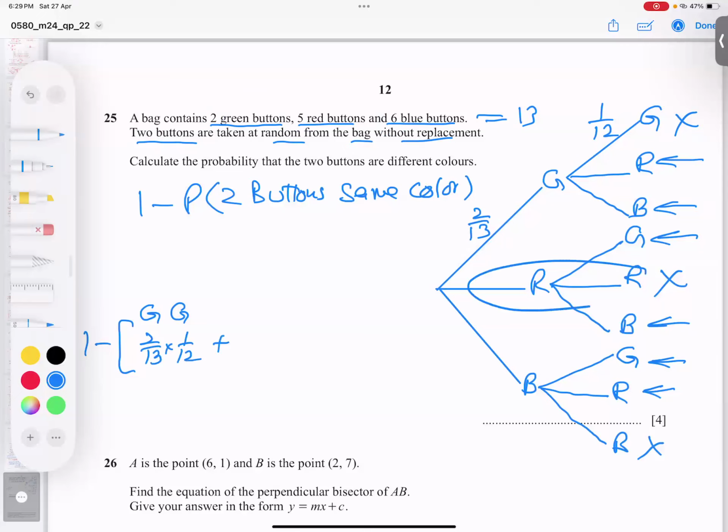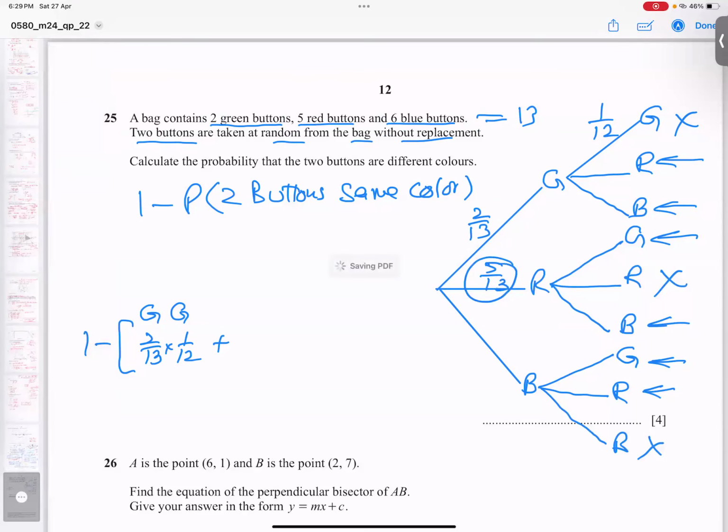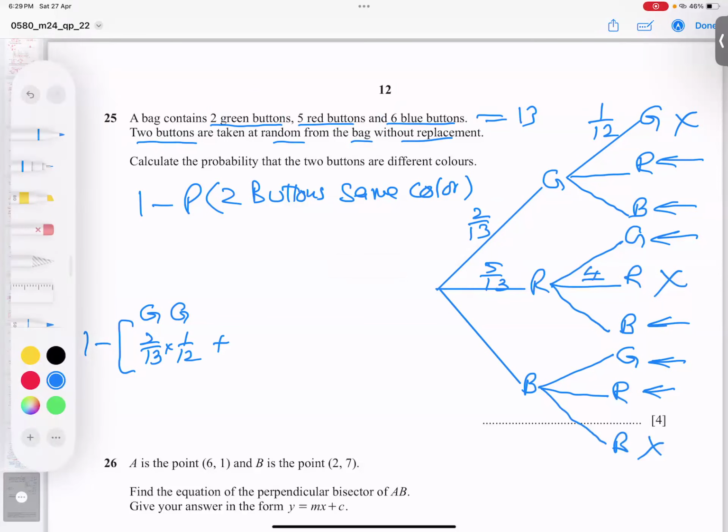And now green, red. What is red? 5. So 5 out of 13, 1 less up, 1 less down, so I get 4 over 12. So I'm writing red. So this is done, student. Now I'll go for the last.